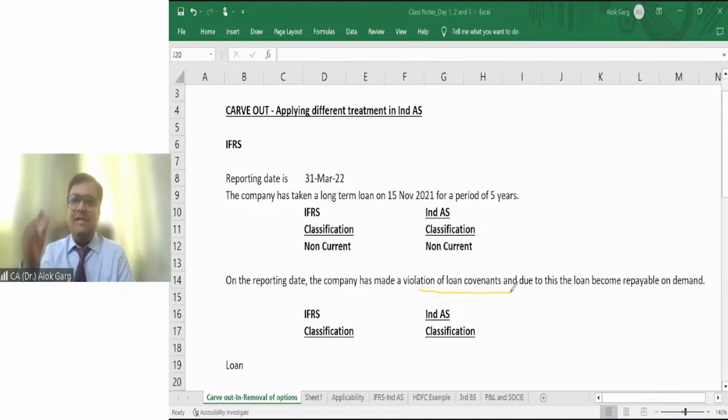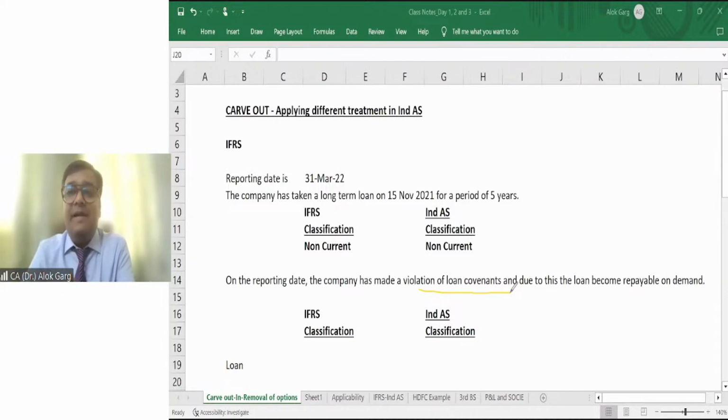In the loan agreement, some terms and conditions will be there, right? For example, if you are taking a loan for your plant and machinery, you have to utilize the proceeds only for the acquisition of plant and machinery. If you utilize this money for some other purposes, there is a default in the loan terms and conditions, right? So loan terms and conditions are known as loan covenants.